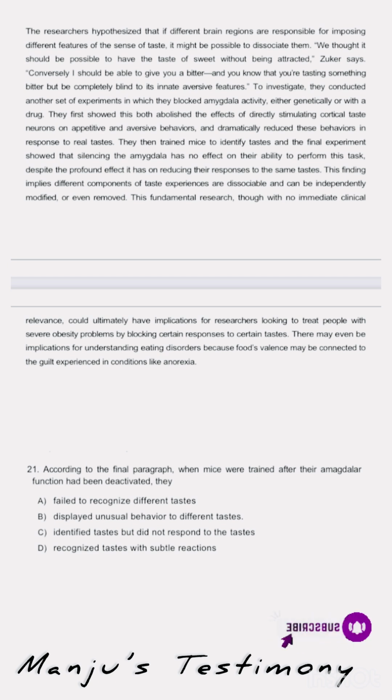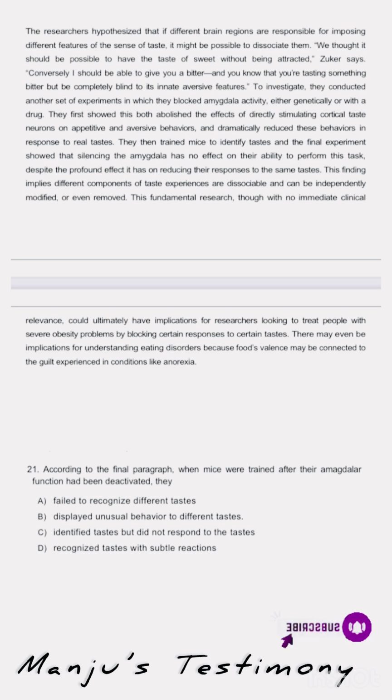This task here means they give the mice something to taste, and in that case also they saw that there was no effect on their ability to perform. Ability to perform means ability to identify the taste; it just reduces their response to the same taste. So we did not find that they failed to recognize different tastes. They could recognize the taste, but it reduces their response to the taste. Okay, so we can eliminate option A.